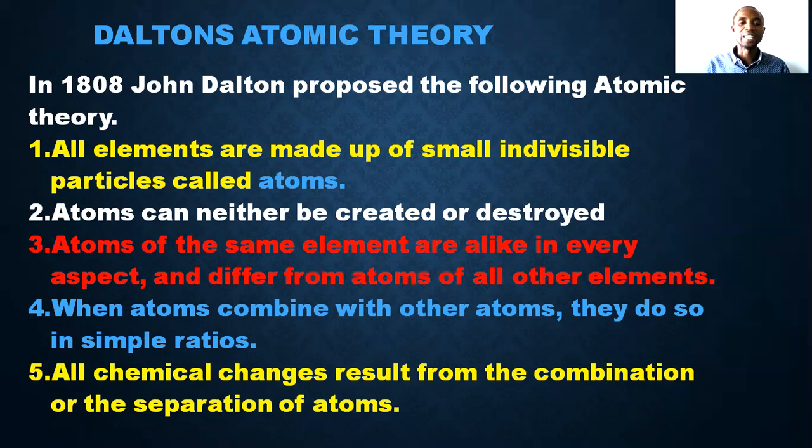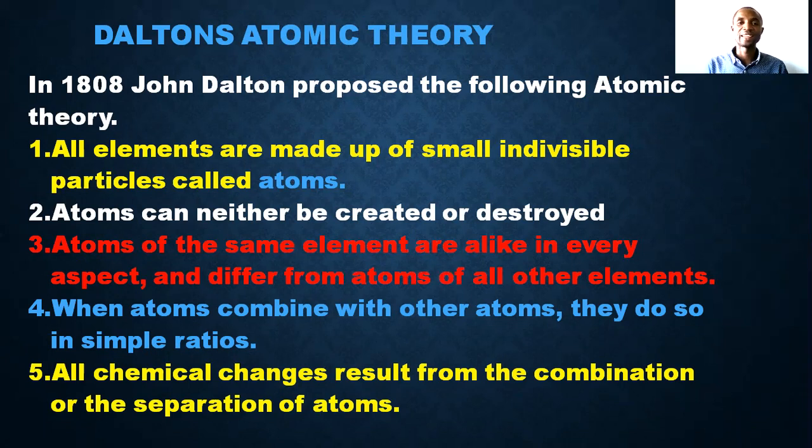Number 2, he said that atoms can neither be created nor destroyed. Listen to this one because there are modifications to this theory now. Number 3, he says that atoms of the same element are alike in every aspect and differ from atoms of all other elements. Number 4, he says that when atoms combine with other atoms, they do so in simple ratios.